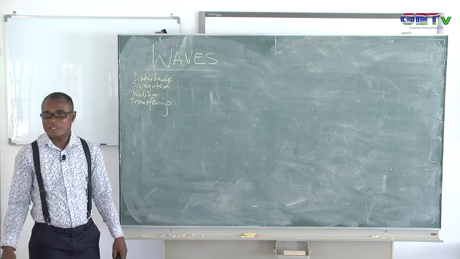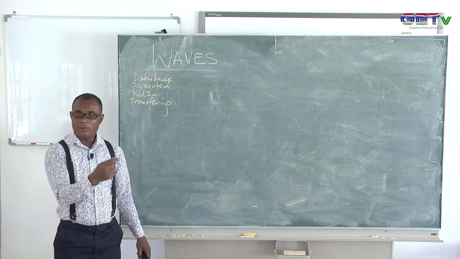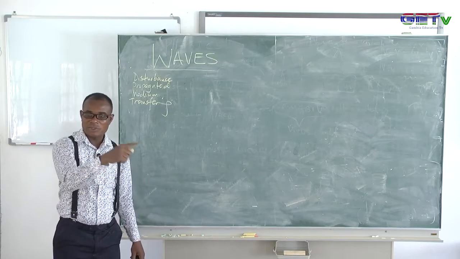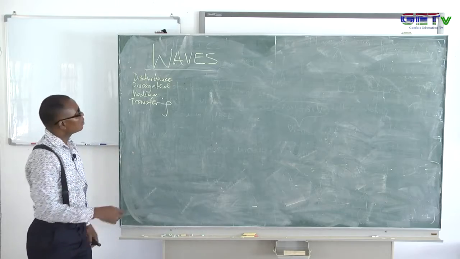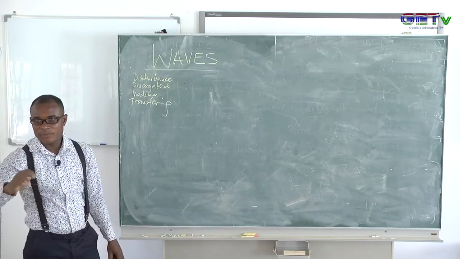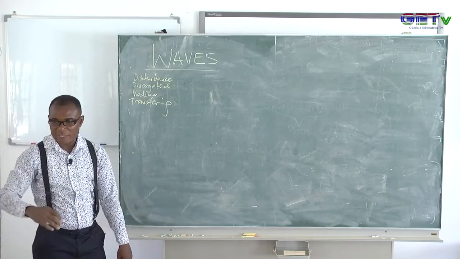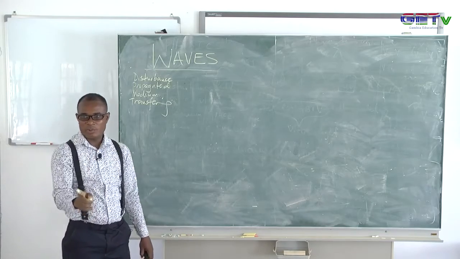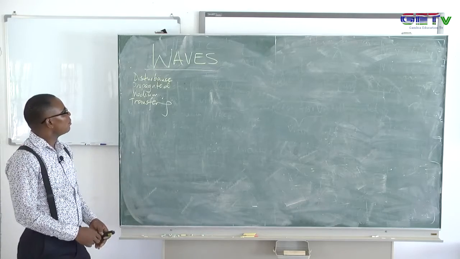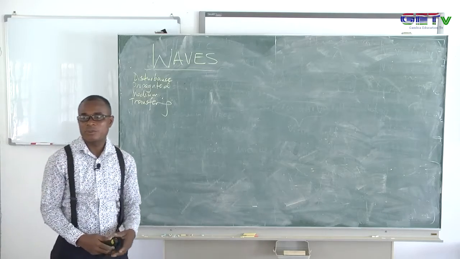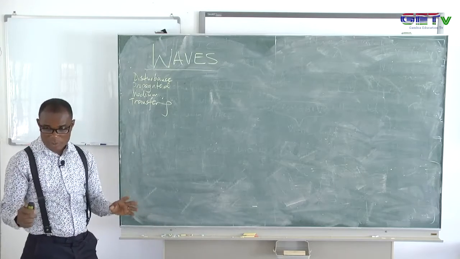What is happening actually is that the water molecules will just vibrate, and they are not going to follow. They will vibrate and transfer the energy to the neighboring ones. They are not going to follow the wave. That is what we mean by without the permanent displacement from their equilibrium position. They're not going to permanently displace, but they can vibrate and transfer the energy from one point to another. So take note of that. So the disturbance must be propagated through a medium or space transferring energy from one point to another. So that is basically what a wave is.